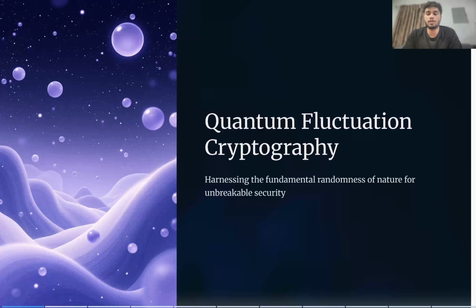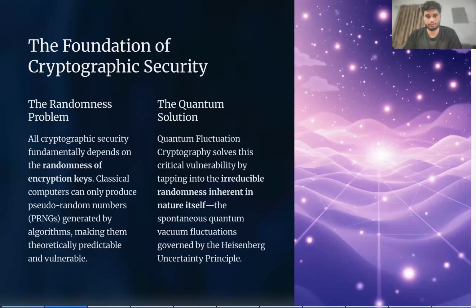This will allow us to create secure channels and encrypted and decrypted messages that a third party cannot access. As we saw in the last video, the randomness problem is simple. Randomness is so important for the key generation process. The key should be so random that it can't be regenerated or accessed, and the algorithm by which the key is generated should not be found out. Such things should not be possible.